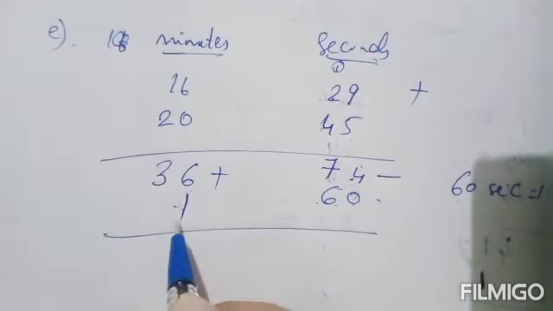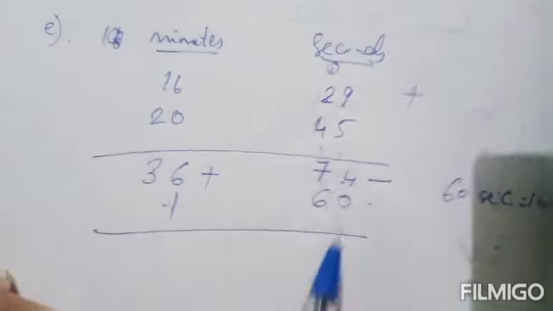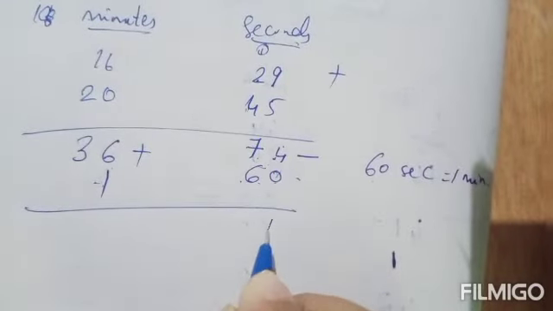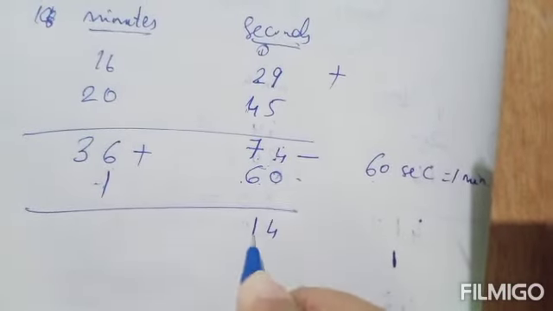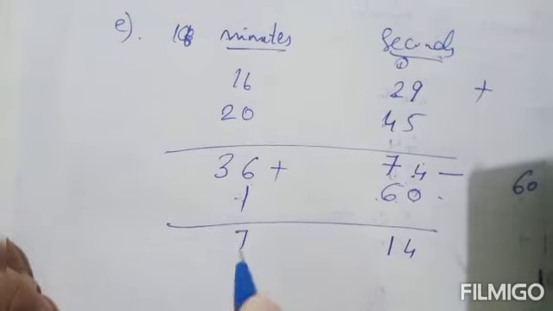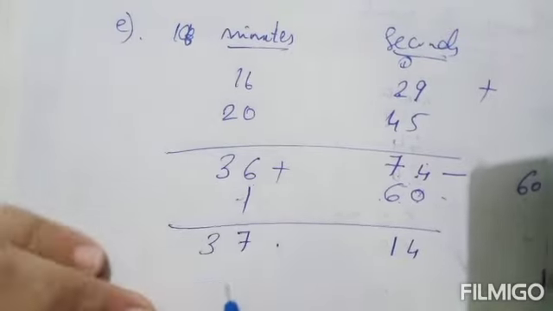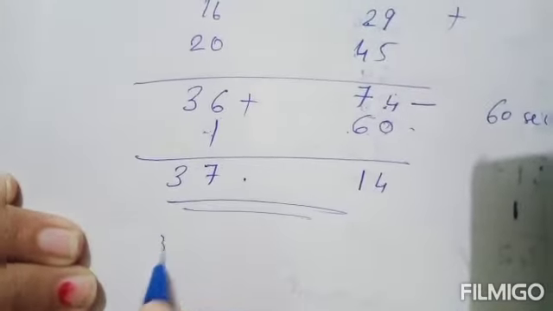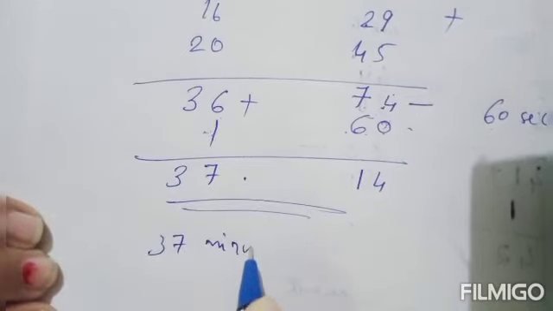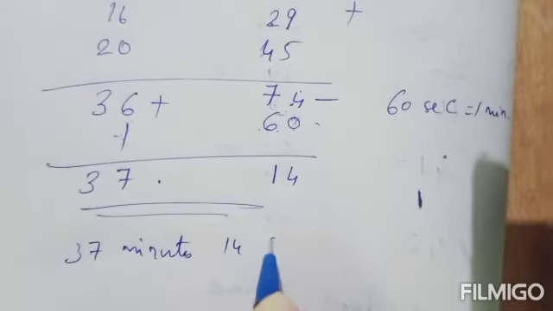So that you are adding to the minutes part. Now what will we get? 4 minus 0 is 4, 7 minus 6 is 1. Here 6 plus 1 is 7 and 3. So the answer is 37 minutes and 14 seconds.